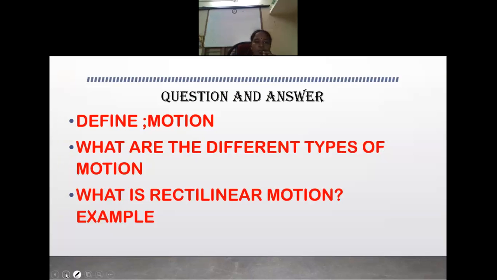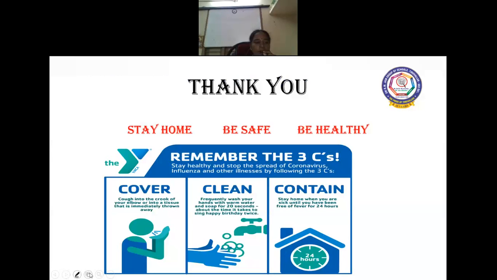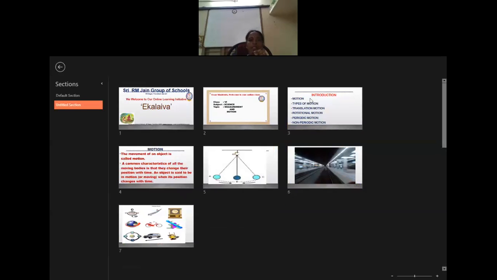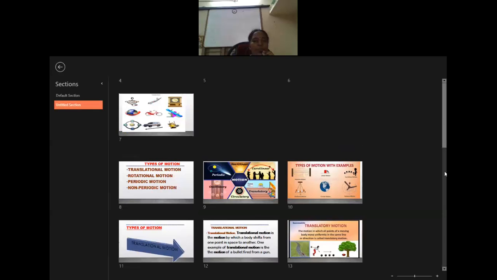So in this session, we defined motion. What are the different types of motion? What is rectilinear motion? And we saw examples. Thank you, children. We'll see all those things once again. In this lesson, we have discussed motion. What is motion? The movement of an object is called motion. Anything that changes its position with respect to time is known as motion. And we saw a simple pendulum and different objects, and how they show motion.